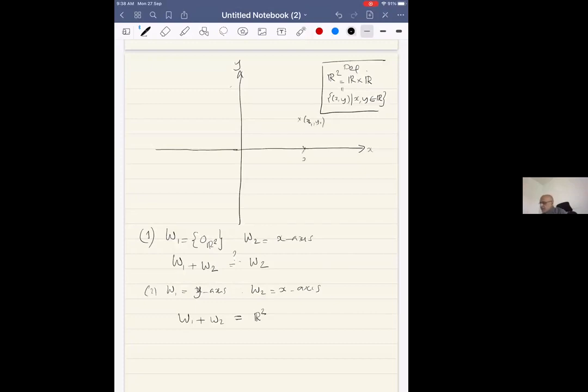If I take this vector x1, 0, which belongs to W2, the x-axis, and if I take this vector 0, y1, which belongs to the subspace W1, and take the sum, I get this vector. So an arbitrary vector in R2 can be got as a sum.